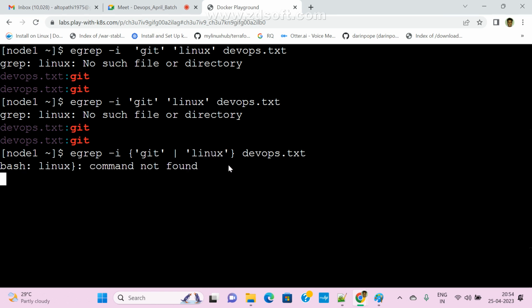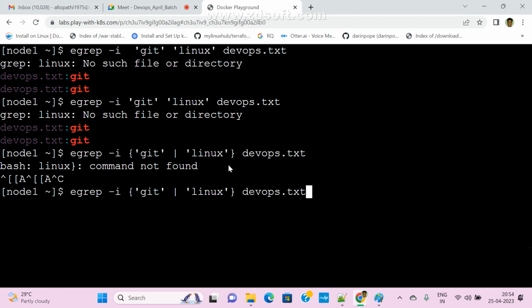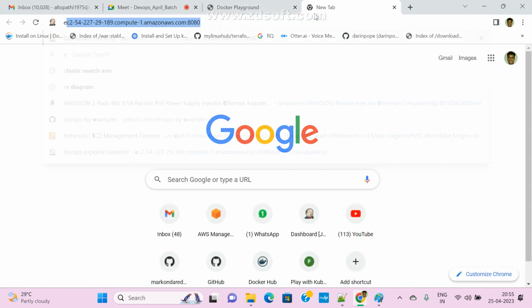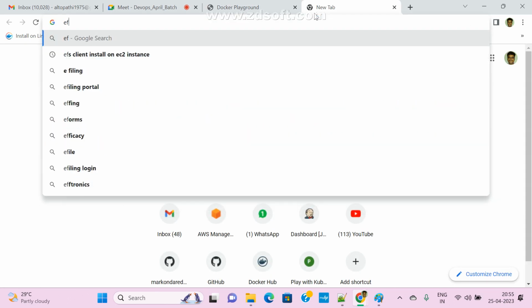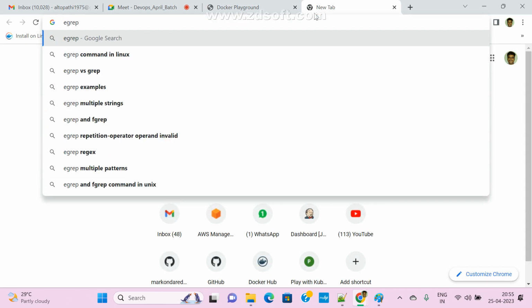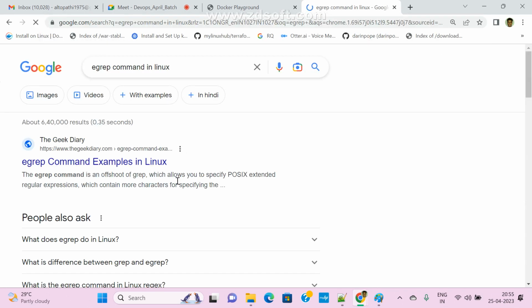Now bad command, something missing. Grep. Wait. It is also hanging. Control C. Or else we can check it with grep. Grep hyphen I git or Linux, or else we can check it grep Linux command.